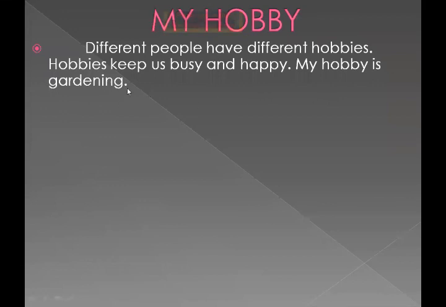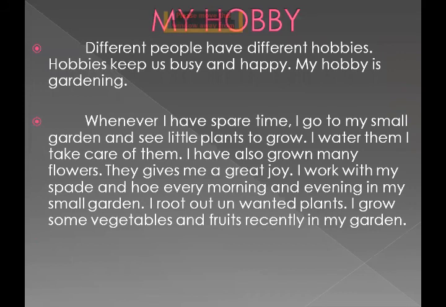Now this is the main body of your essay, means the main part of your essay in which you are explaining about your hobby. Whenever I have spare time, I go to my small garden and see little plants grow. I water them, I take care of them. I have also grown many flowers. They give me great joy.